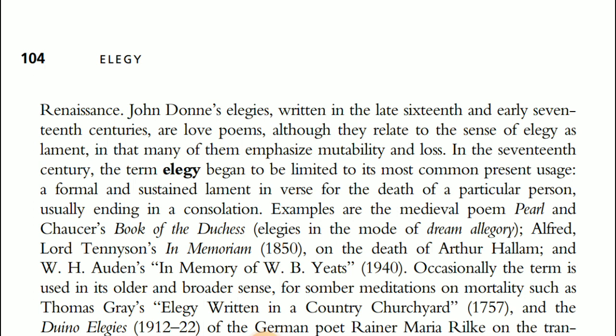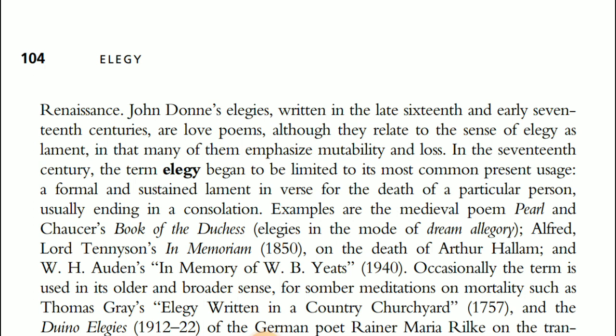We can see John Donne's elegies, which were written in the late 16th to early 17th century, which emphasize mutability and loss. We can see other poems which end on consolation, like the medieval poem Pearl and Chaucer's Book of the Duchess. And we can see Lord Tennyson's In Memoriam by Alfred, and W.H. Auden's In Memory of W.B. Yeats, 1940. So these are some examples of elegies which end in consolation.